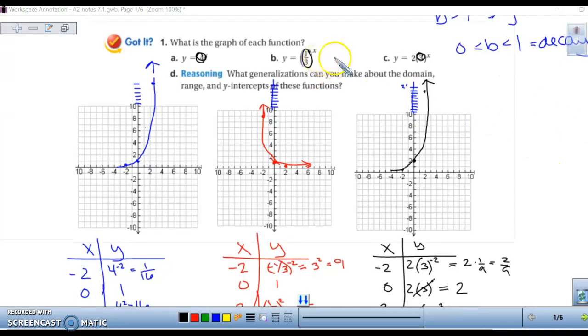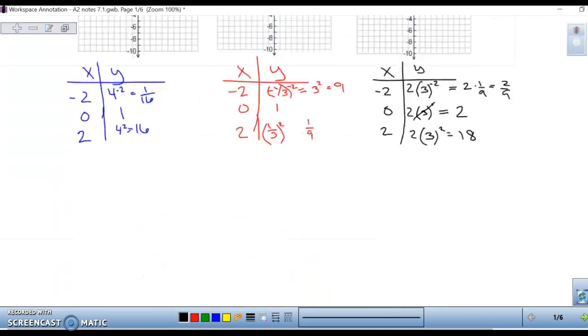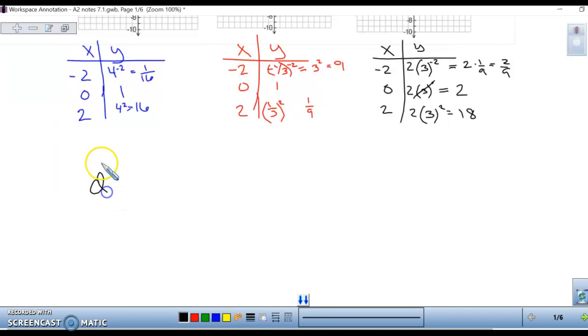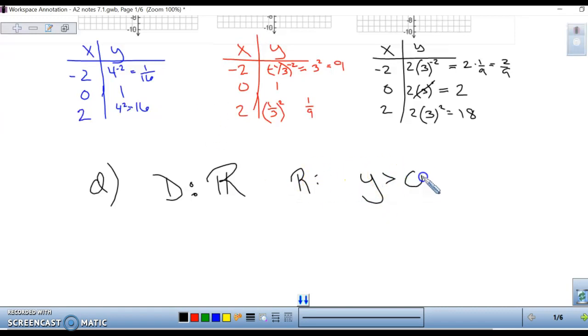Part D, we want to talk about domain, range, and y-intercepts. Domain for exponential functions is all real numbers. Your range, however, is y is greater than 0. And for your y-intercept, it'll always be (0, a), whatever your a value is.